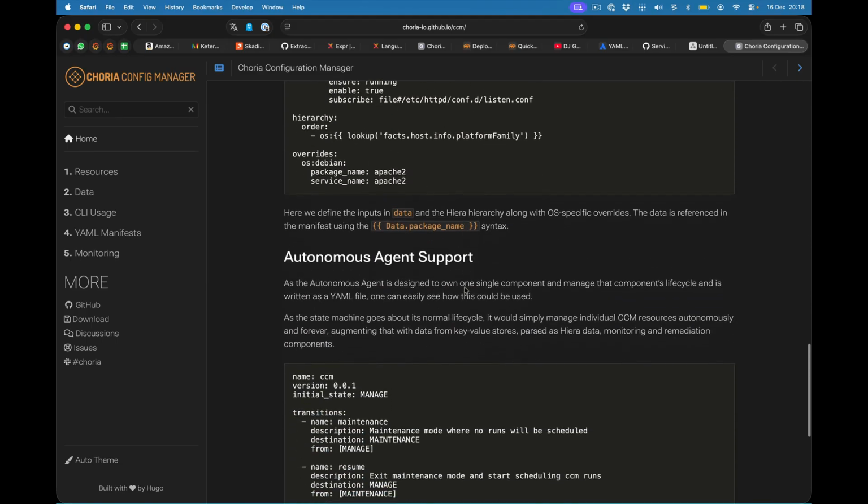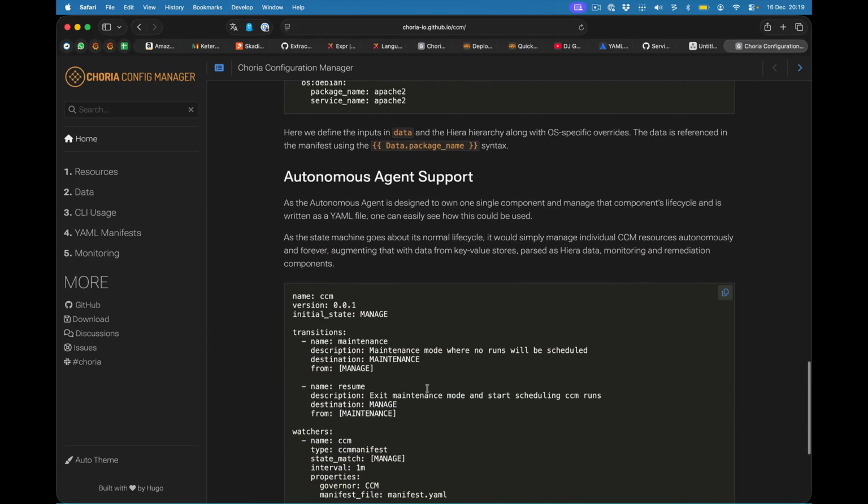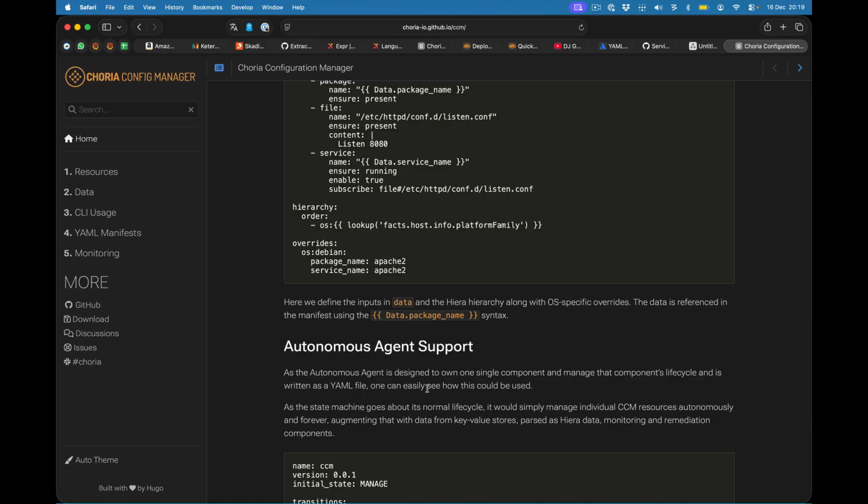I mentioned that I wanted to move this, it also has manifests, and you can see these are hierarchical data in there, so bringing in concepts from here. And ultimately, I want to put them on autonomous agents, which makes them massively distributed. And so I'll do a quick demo of the autonomous agent support.